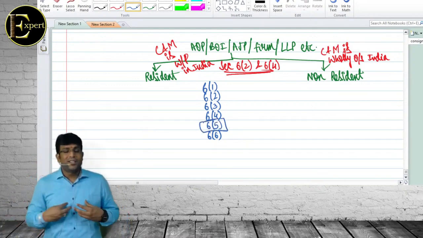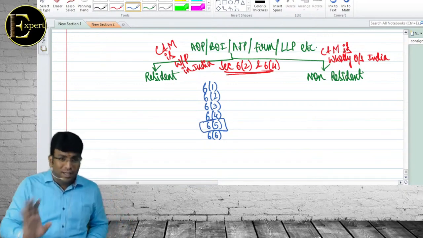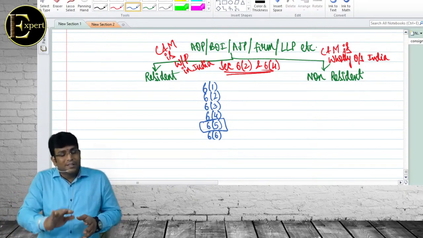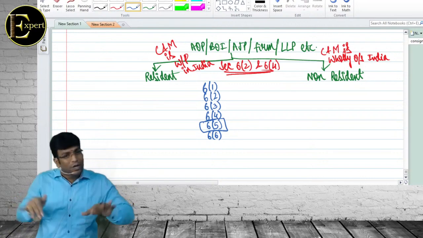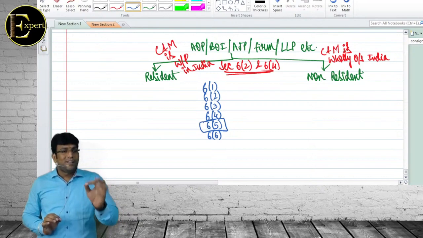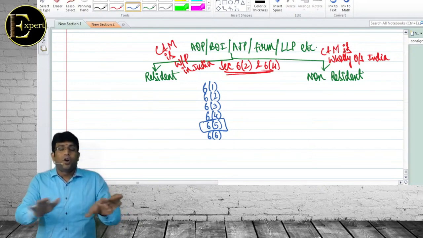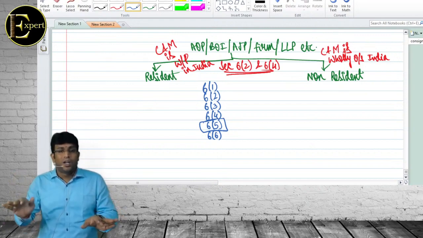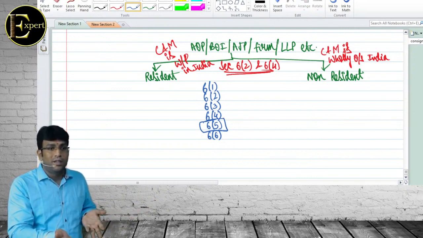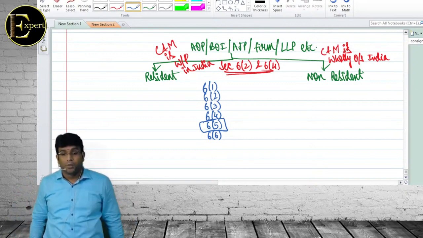Sir, if Shivateja's resident status is ROR, and I've got business income, for business income I'm ROR only. And I've got some other salary income, for it also I'm ROR only. Section 6.5 says, once a person is assigned a residential status, the same status will apply for all types of income. There is nothing called ROR for PGBP and RNOR for salary. What nonsense is that? You're getting my point, no? Yes, sir.